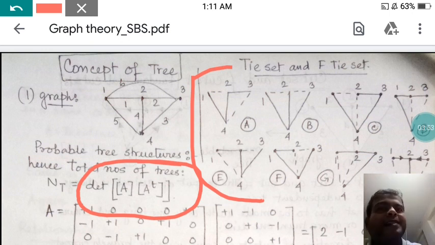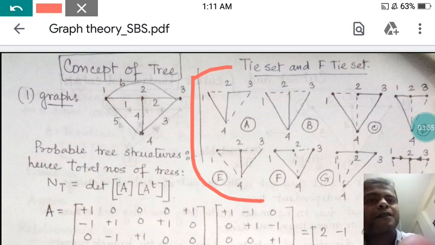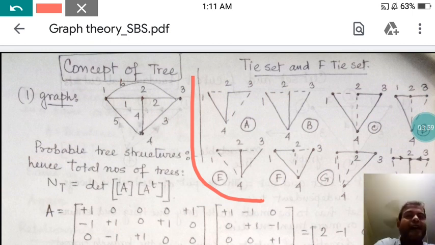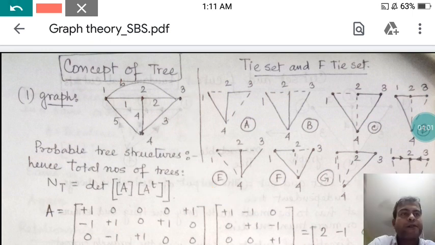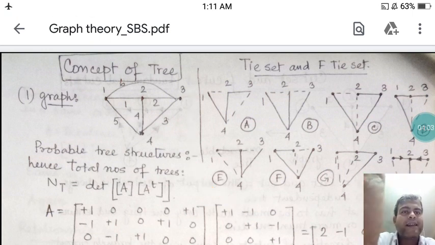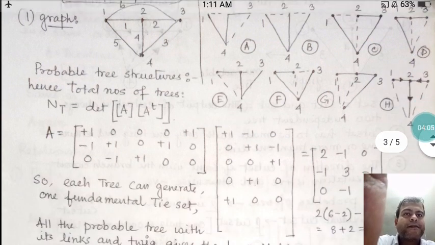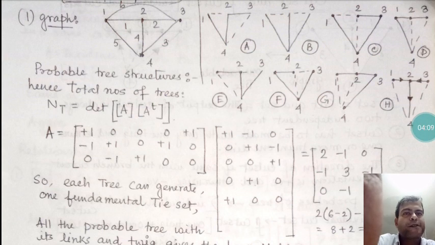Now for this I have already made the calculation. For this given graph, I have calculated the incidence matrix A, and you can also calculate it; I have shown you how. Then I find A transpose.